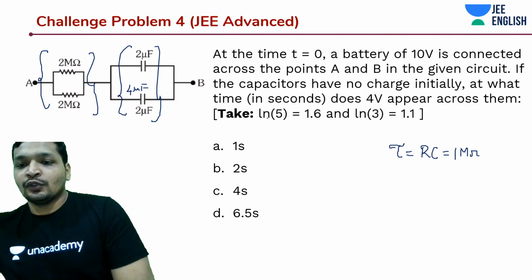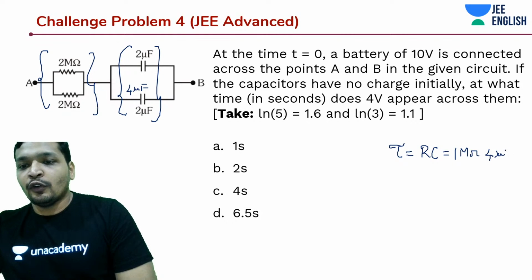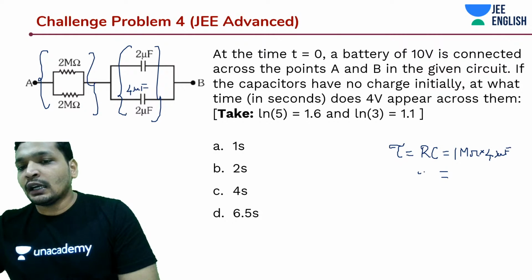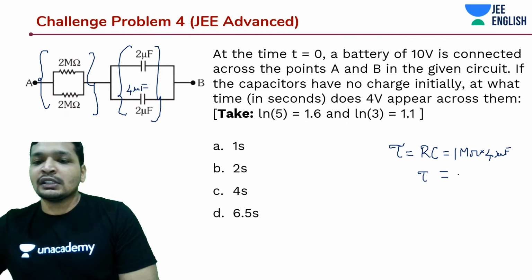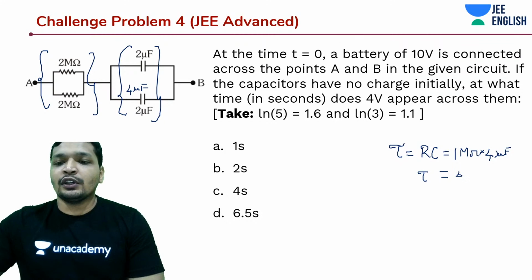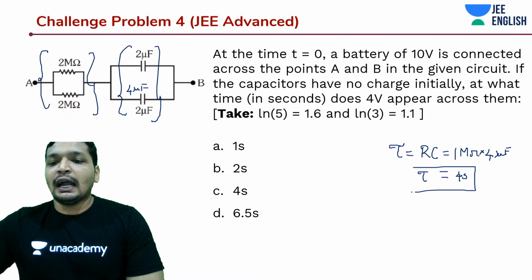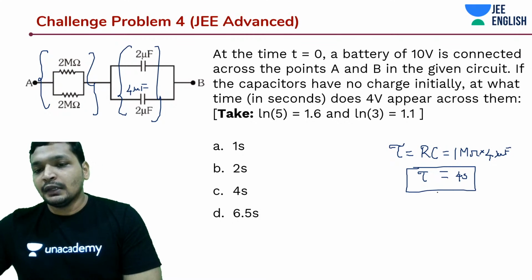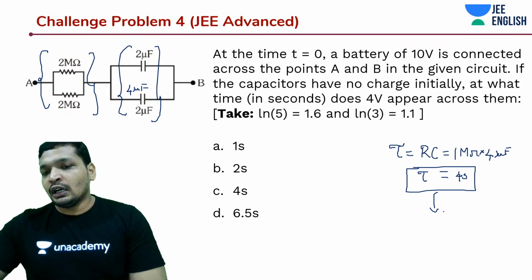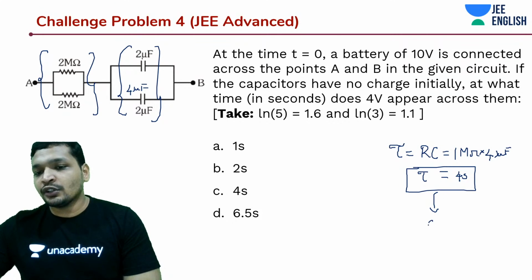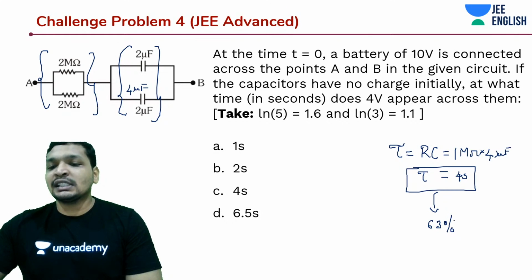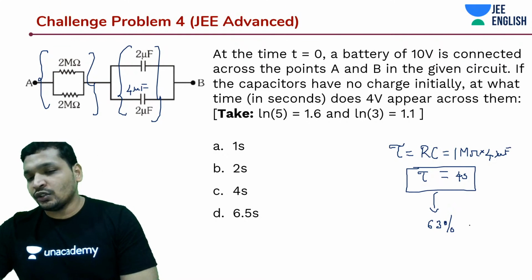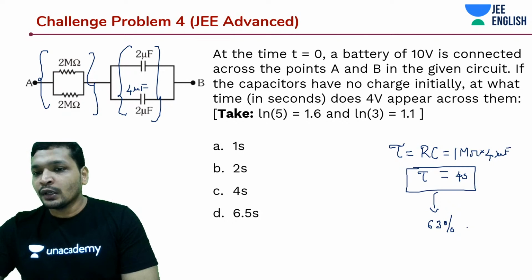Okay, so that is going to be 4 into 4 microfarads. So you know that at tau it's going to be 60. So this is the method of logical guessing, guys. So this is going to be 4 seconds. At time t equal to tau, 4 seconds, it should be 63% charged, or 63% potential should appear across it, isn't it?